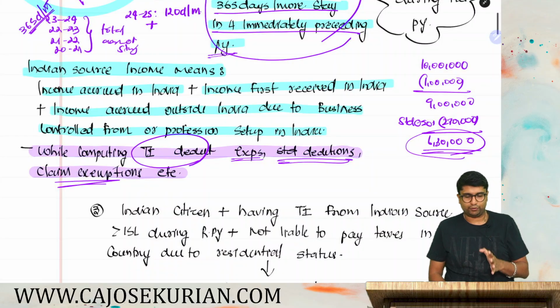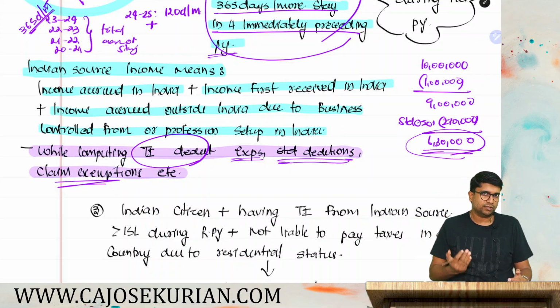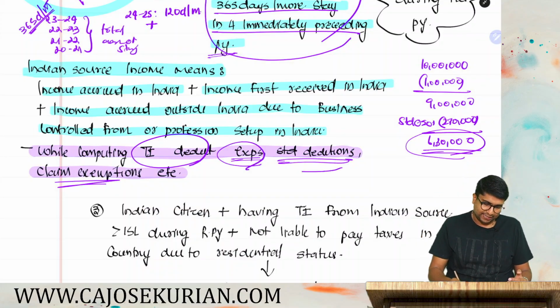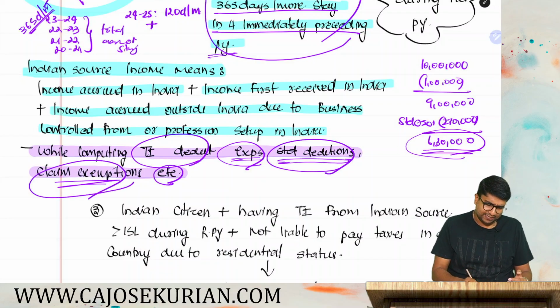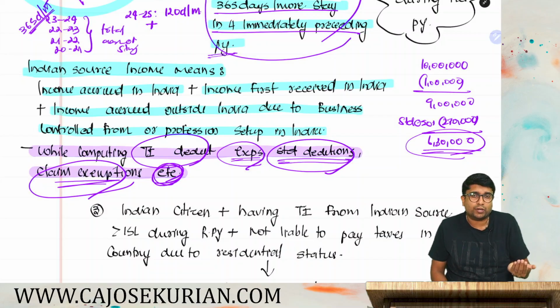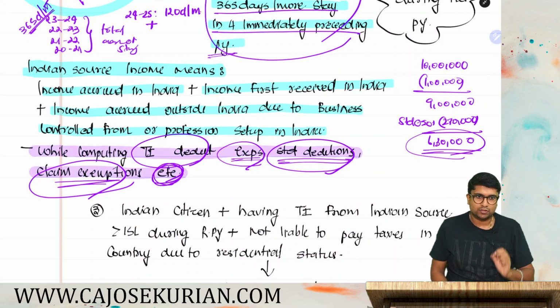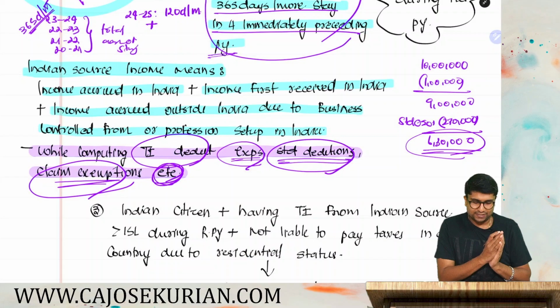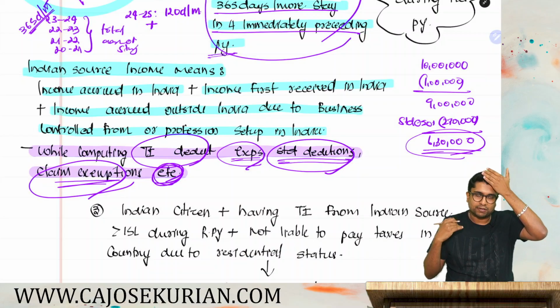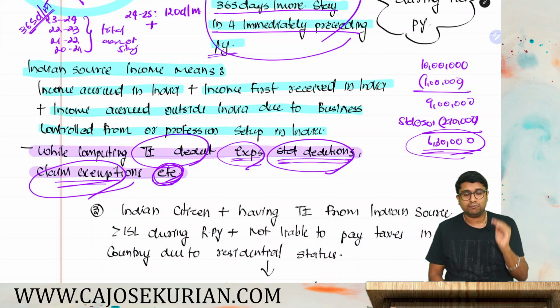So be very careful when they are saying total income from Indian source. You don't have to take the gross income. You can definitely claim the expenses, standard deductions, and you can claim exemptions if any. Say if they are saying agricultural income from India, you don't have to count it because agricultural income is technically exempted under section 10 subsection 1. So that's what I'm saying. You can deduct all the expenses, claim standard deductions, and claim exemptions while computing the total income from Indian source.